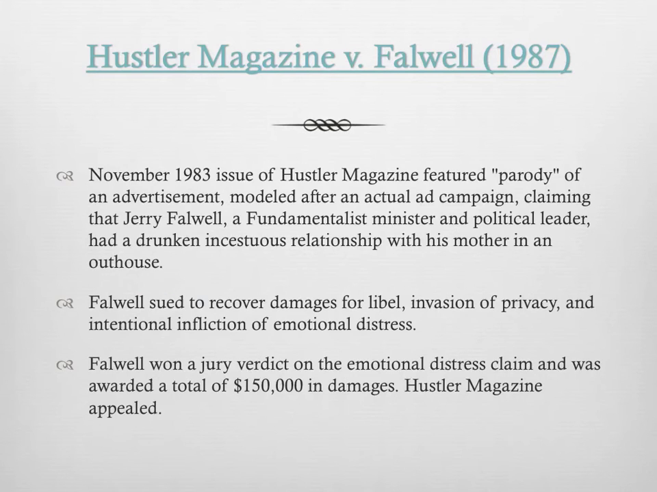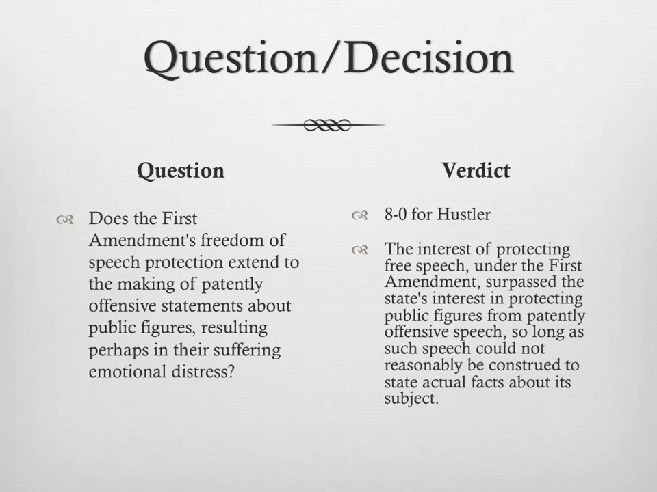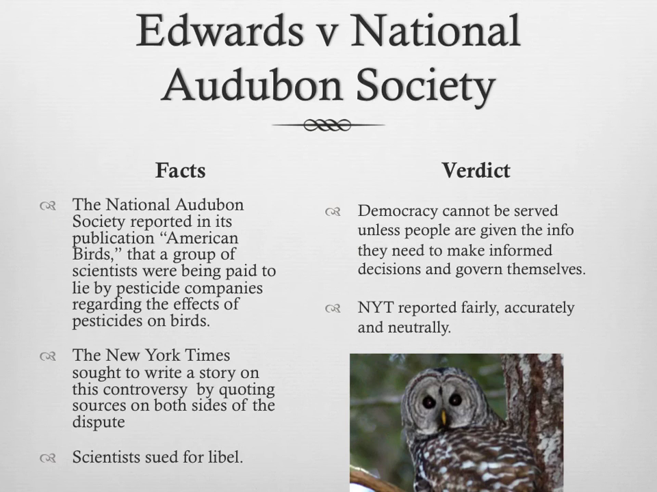Now, ultimately, he ended up suing to recover damages for libel. He originally won a verdict of $150,000, but Hustler appealed the case. And the question was, does freedom of speech protection extend to the making of patently offensive statements, resulting in emotional distress? And in fact, the court found unanimously for Hustler. And the reason is that this was determined to be parody, and no reasonable person would have assumed that this was truth about Jerry Falwell. And so it became protected speech, and this is what established the criteria of parody as protected speech.